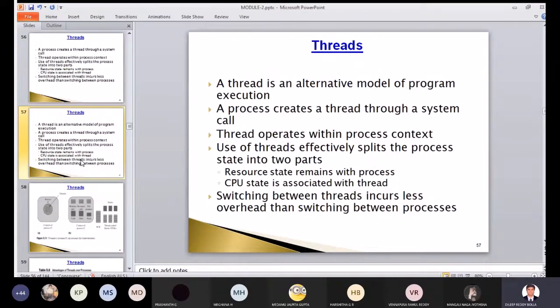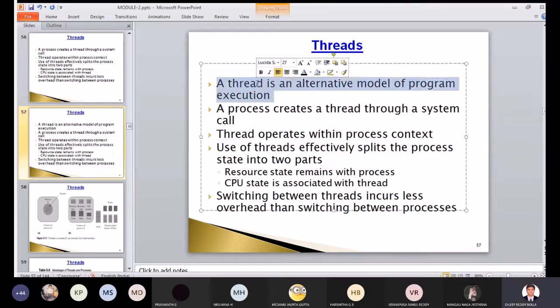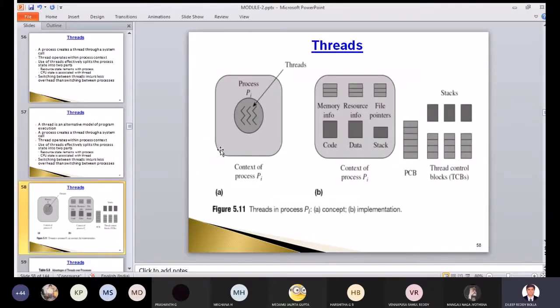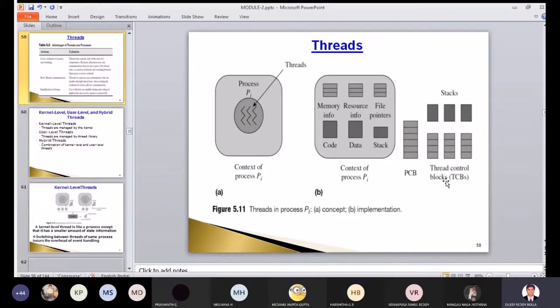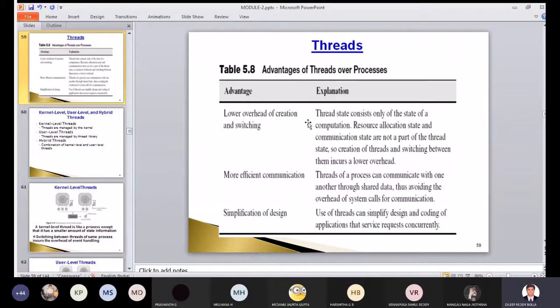Okay, yeah. So thread is an alternative model for program execution. So threads we are going to use for doing that, so that we have seen. So this is how the threads are there here. Okay, that's the context of process. Inside this process we have the threads. Along the threads we have something called thread control blocks. We call it as TCBs also. So what is there inside that?